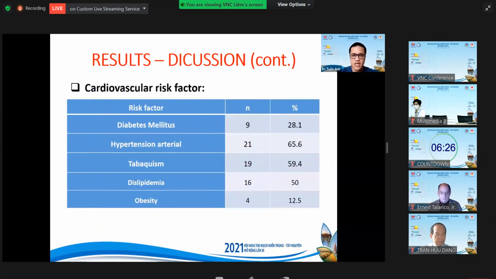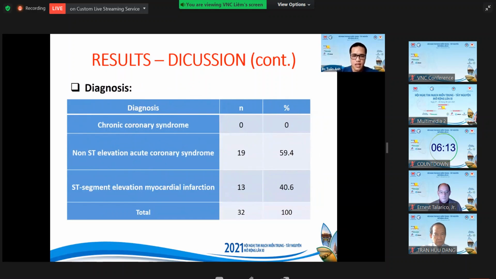Coronary artery bifurcation lesions are common in individuals with multiple cardiovascular risk factors. In our study, hypertension, smoking, and dyslipidemia were the 3 most common factors. And as you can see, there were no patients in the group of chronic coronary syndrome.